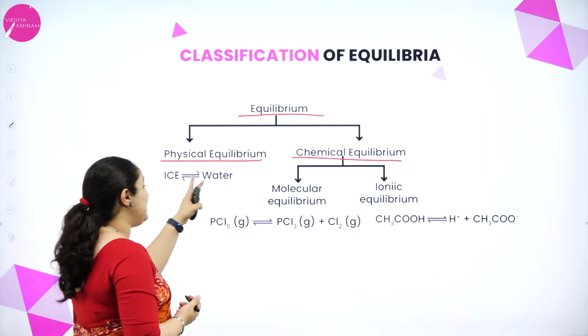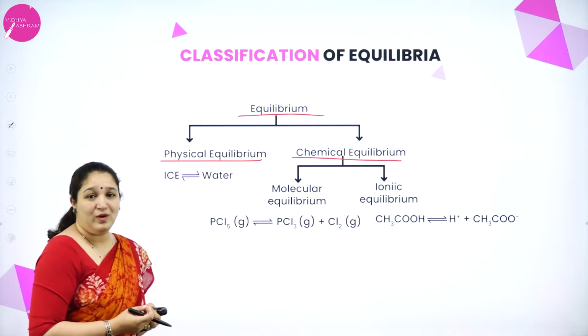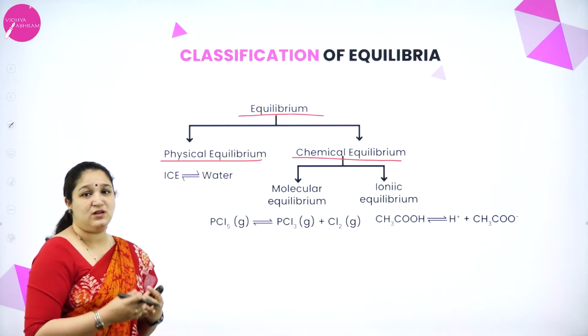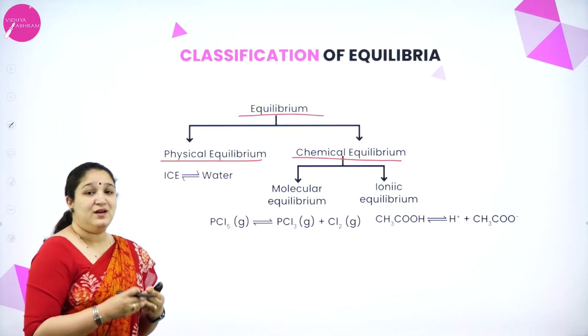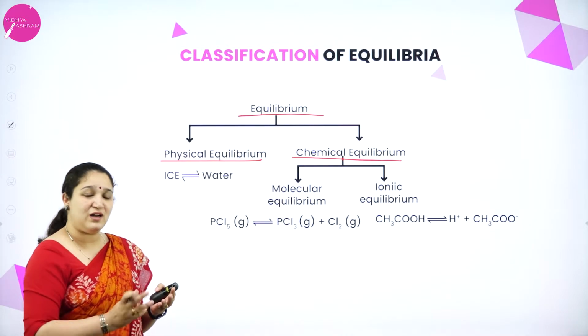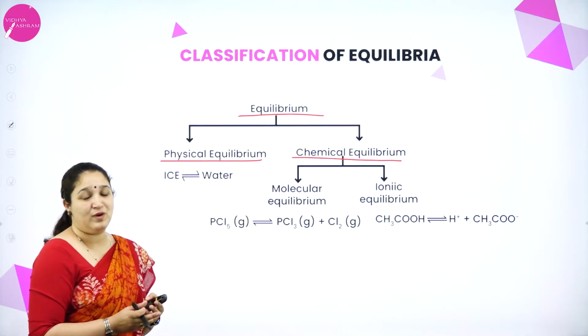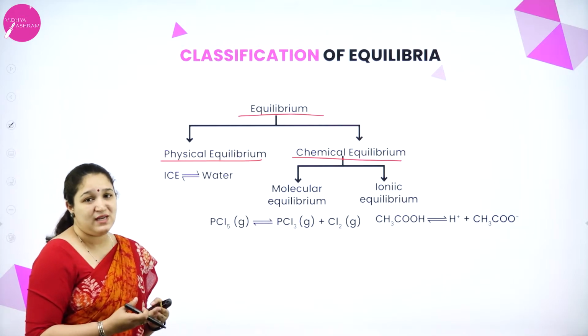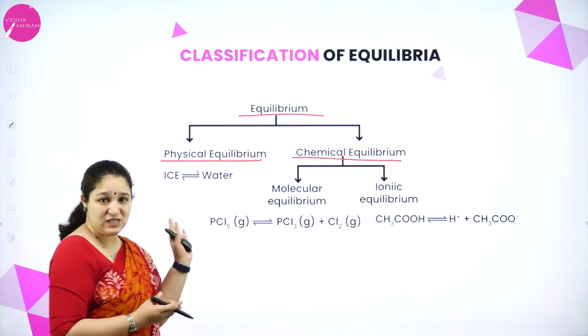For example, ice and water. If I take ice at 0 degrees Celsius in a closed container, the ice will melt and also freeze. Both are at equilibrium. There it is melting of ice and freezing of ice, so it's a physical change which is happening.